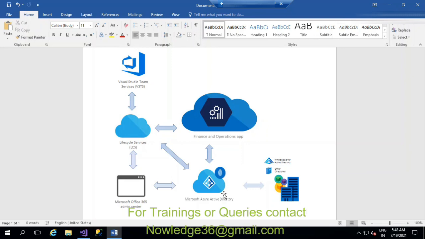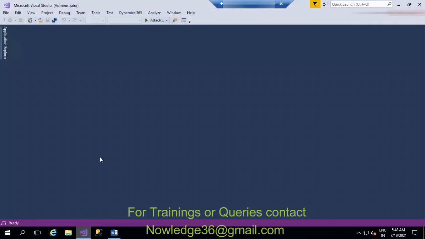You can only create an extension for that particular standard thing and add some functionality to it, but you cannot edit already existing standard functionality. So this is the main difference between AX 2012 and D365. In AX 2012 we used the overlaying concept, and in D365 we have the extension concept. I'll show you how we can create an extension.